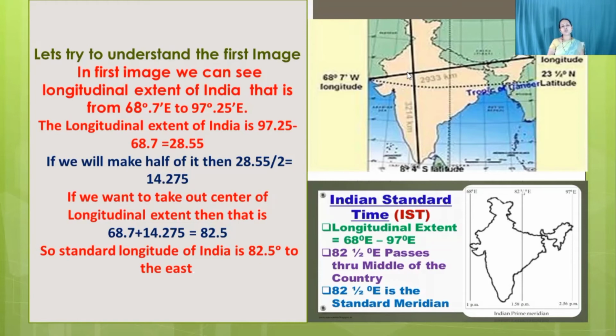14.275. If we want to take out the center of the longitudinal extent, then that is 68.7 plus 14.275 equal to 82.5. So the standard longitude of India is 82.5 degree to the east. See, in the second image you can exactly get the location of our standard meridian.